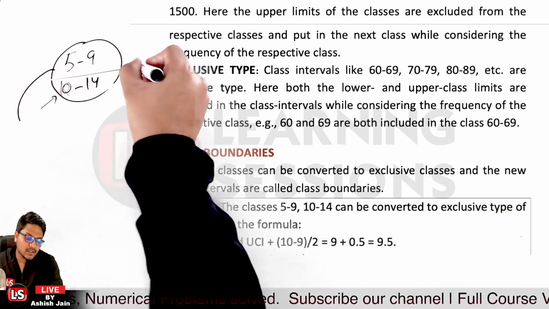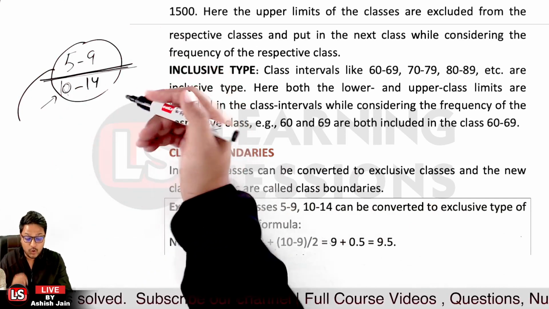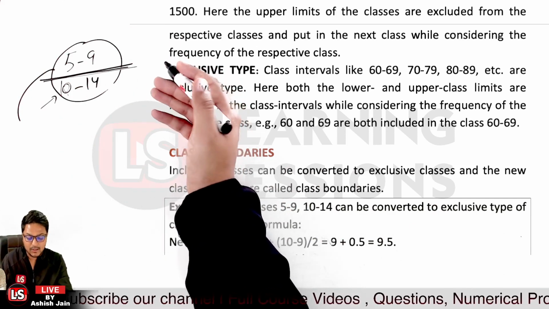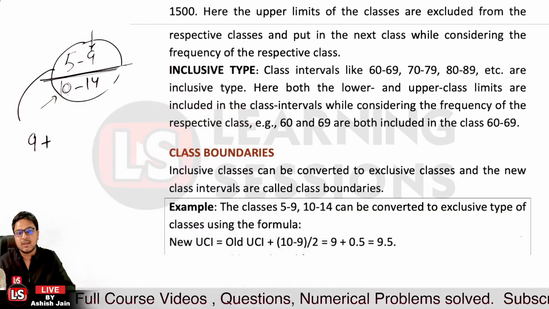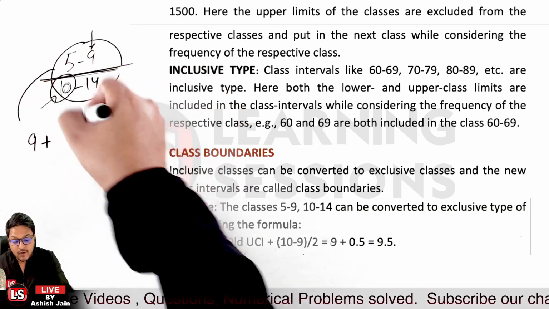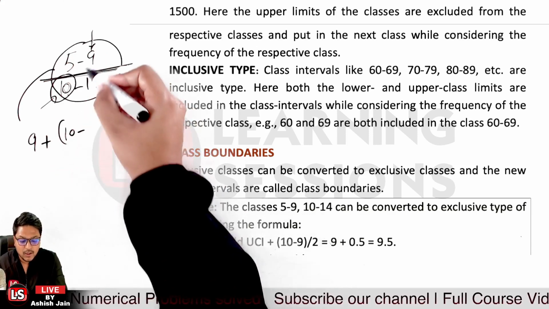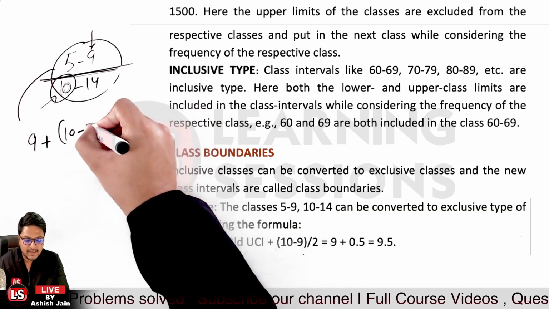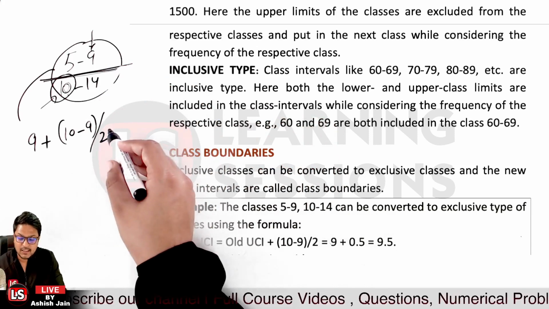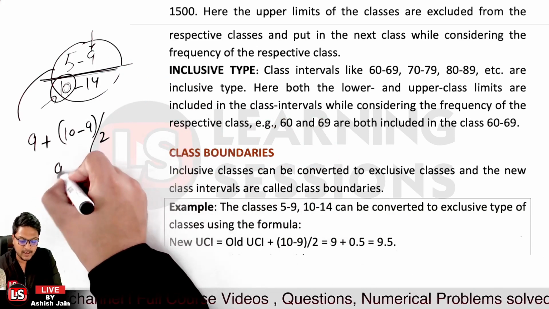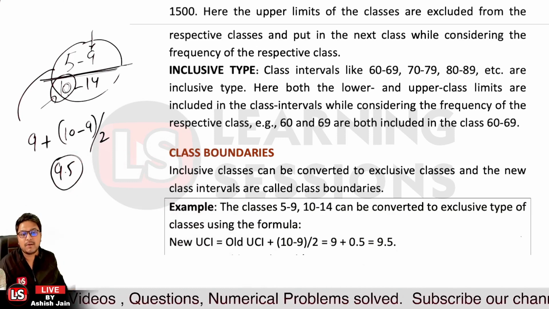We have the inclusive intervals over here, 5 to 9. It means 5 and 9 both are included. And we want to form the exclusive classes for the same. For that, the upper class limit over here is 9, so it will be 9 plus the lower class limit of the next interval, which is 10, minus the old upper class interval, that is 9, and further divided by 2. So 10 minus 9 is equal to 1, divided by 2 is 0.5, so it will be 9.5 over here. This is your new upper class interval.